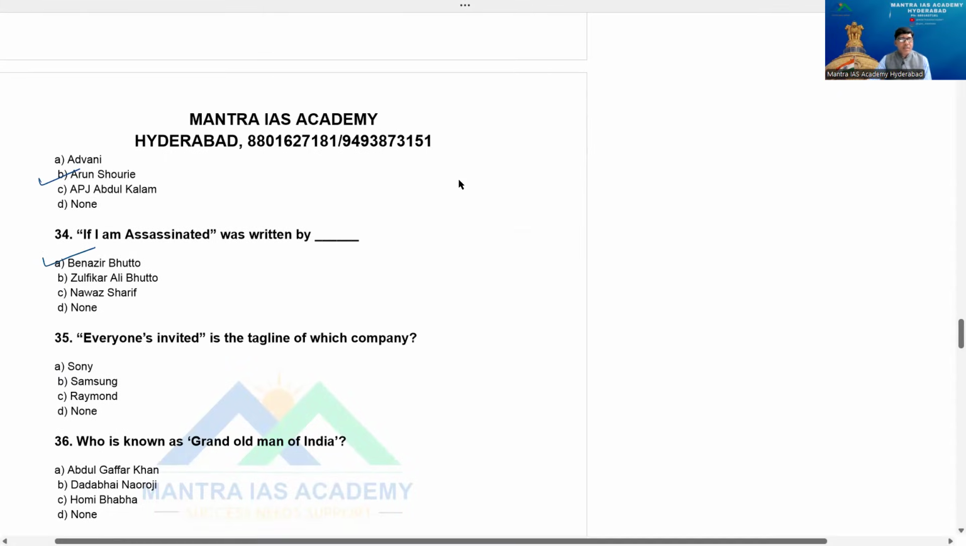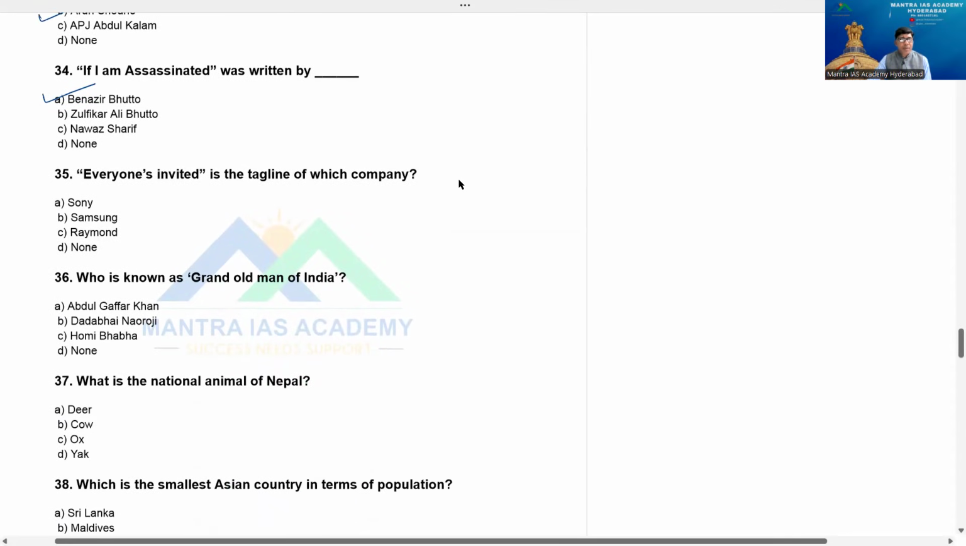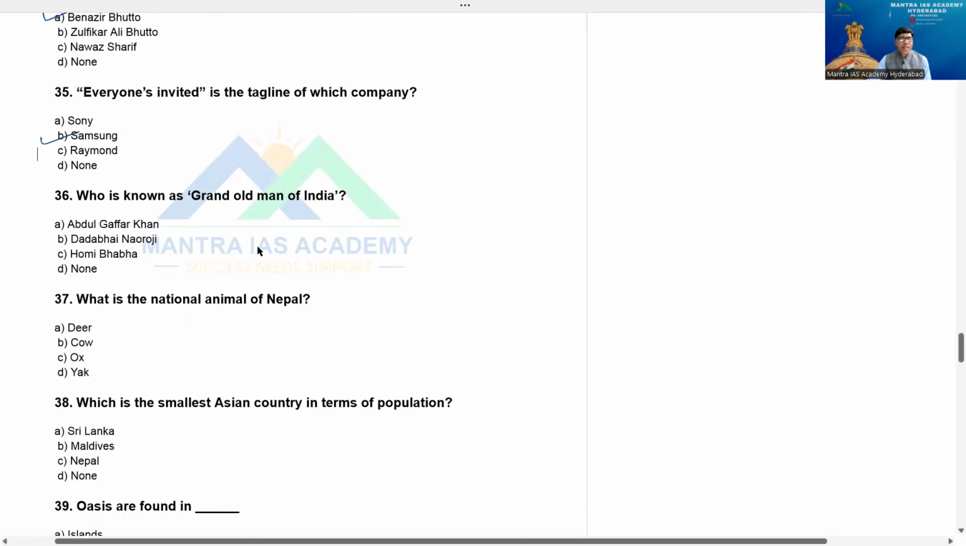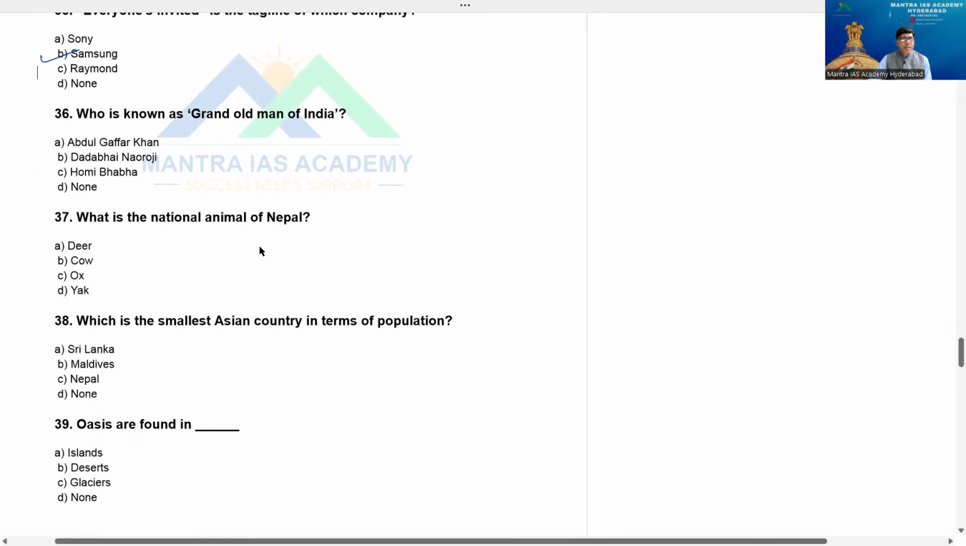Now, 'Everyone's Invited' is the tagline of which company? Sony, Samsung, Raymond. You think Raymond is what? The Complete Man. So the option is Samsung, beta. Who is known as the Grand Old Man of India? Abdul Ghaffar Khan is known as Frontier Gandhi, my dear. Dadabhai Naoroji. Yes, the option is Dadabhai Naoroji, right answer.